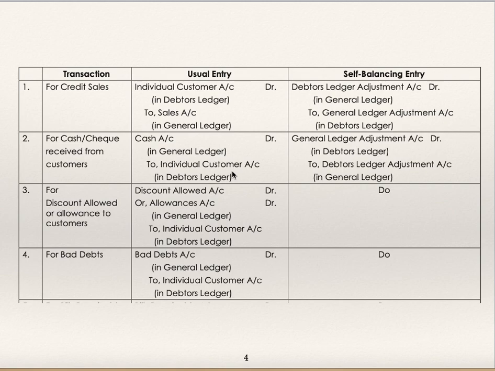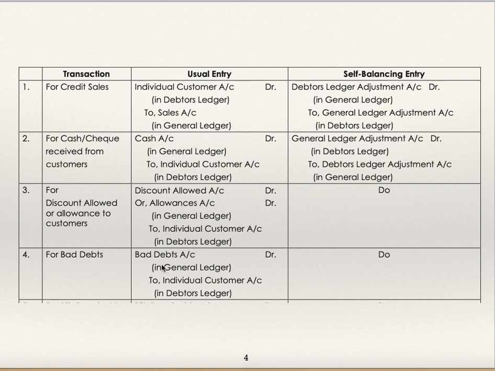Normally you are crediting debtors, customers. So in self-balancing entry, you would credit debtors ledger adjustment account. For discount allowed or allowances to customers, debtors balance is going down, so credit debtors and debit discount allowed or allowances. And self-balancing entry would be same, general ledger adjustment account to debtors ledger adjustment account. Debtors balance is going down, so credit debtors.